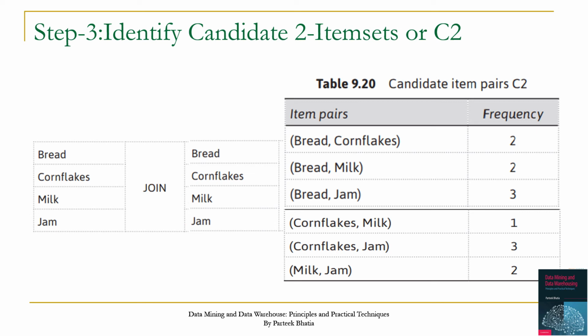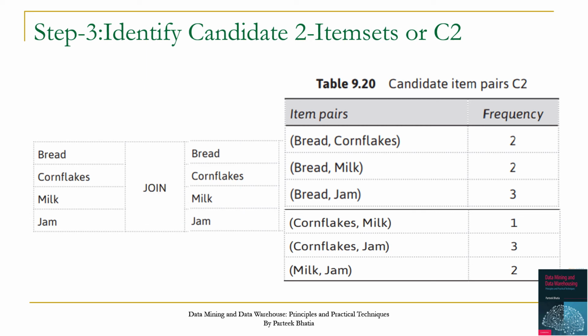So this jam will also make 4 pairs. Jam carries no information. While all these 3 pairs are already available in this, we have a pair for bread and jam. We also have a pair of jam and cornflakes. We also have a pair of jam and milk. There is no new item pair possible with this jam.